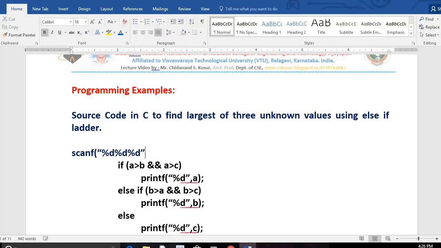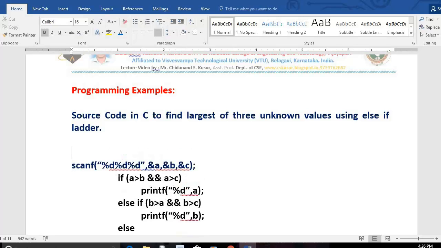3 times. Where do you store the first value? At the address of A. Where do you store the second value? In the second variable. Where do you store the third one? In the third variable. Scanf helps us to read the input. But we won't read directly, no. We have to print the message: Enter any 3 values so that I can tell you the largest.